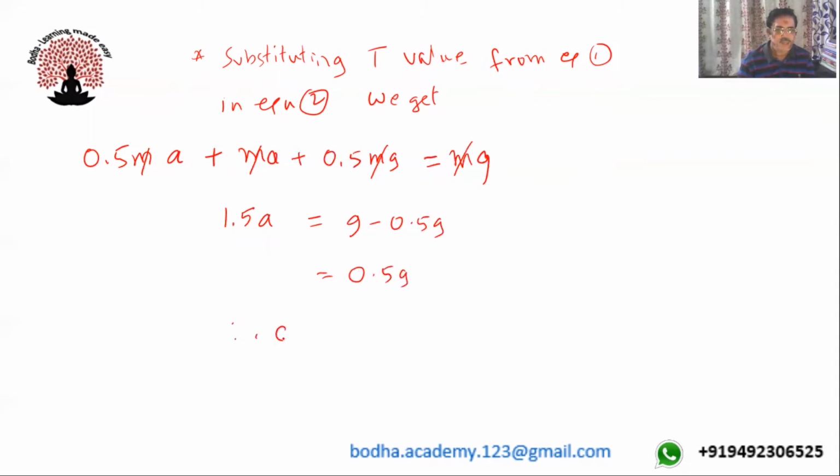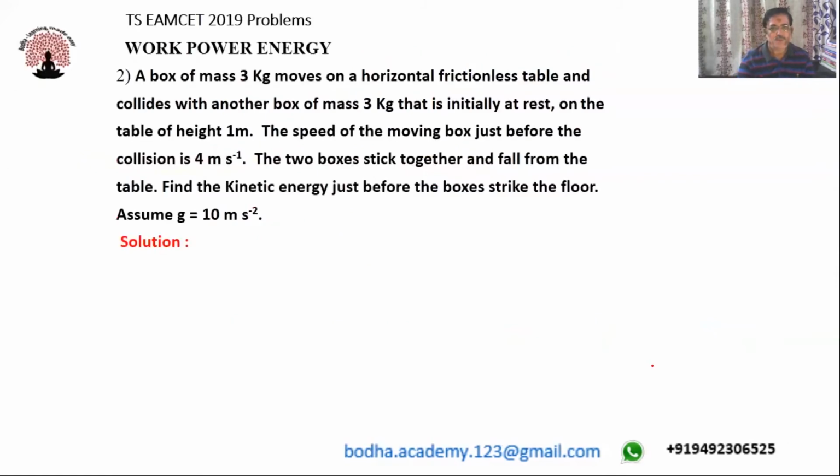Therefore a is equal to 0.5g divided by 1.5. So this you can cancel off, 0.5 and 1.5 will cancel by 3 times. So this implies a is equal to g by 3. So this is how we are supposed to solve this problem. Is it clear? Okay. So next problem.